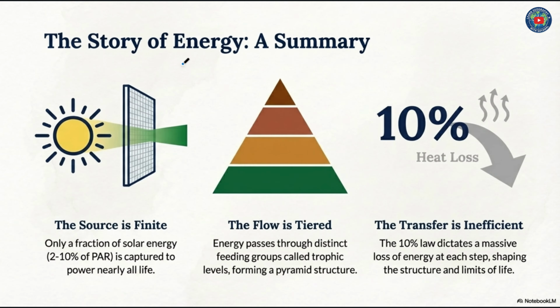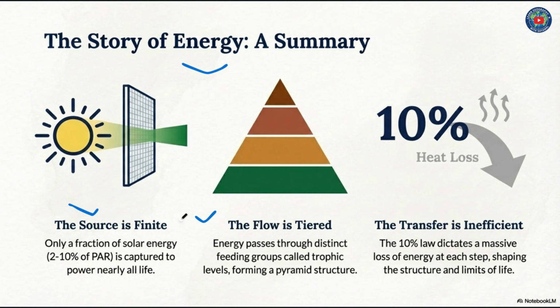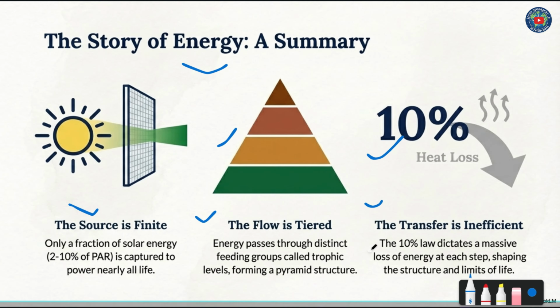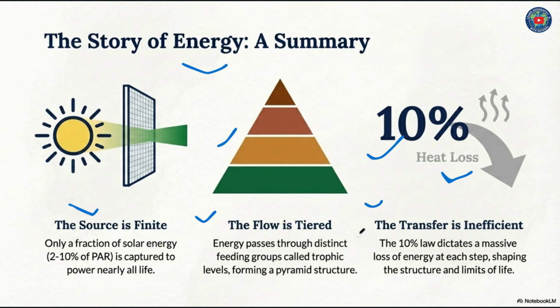The story of energy, in summary. The source is finite. Only a fraction of solar energy, that is 2 to 10% of PAR, is captured to power nearly all life. The flow is tiered. Energy passes through distinct feeding groups called trophic levels, forming a pyramid structure like this. The transfer is inefficient, only 10%, and 90% is lost as heat. The 10% law dictates a massive loss of energy at each step, shaping the structure and limits of life.